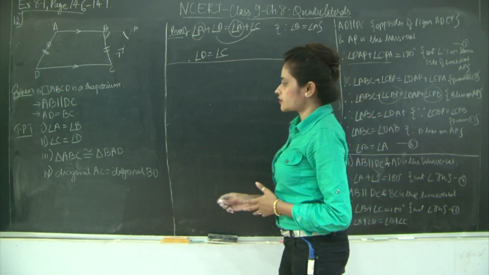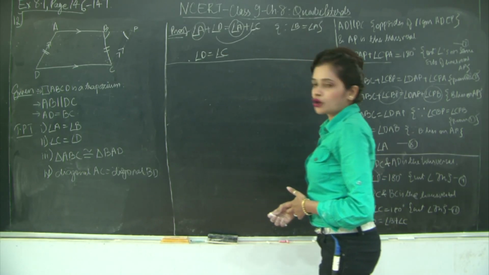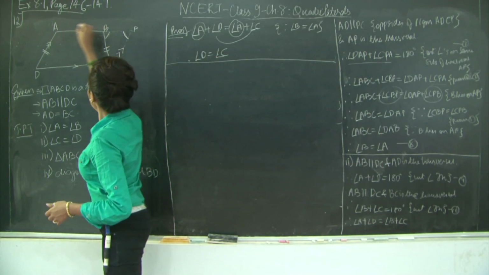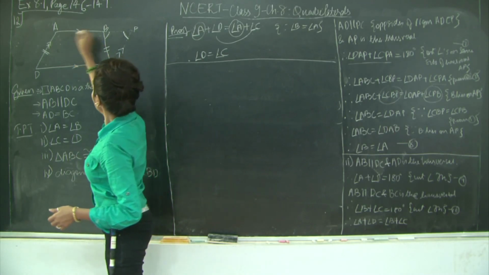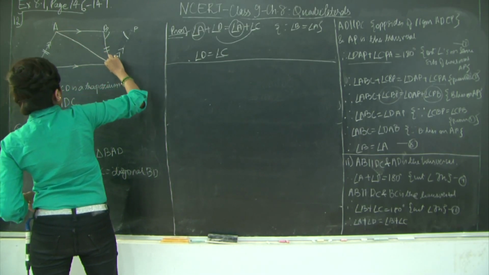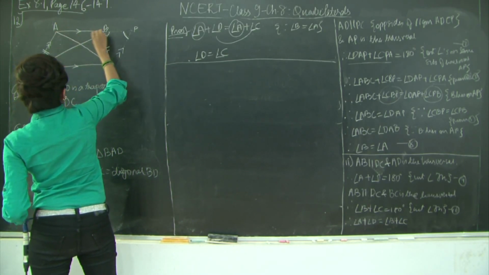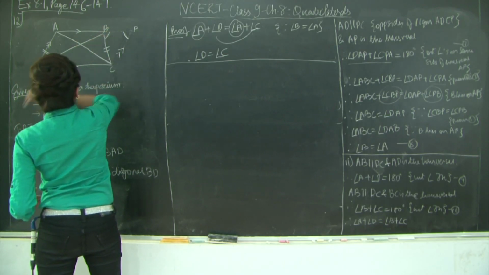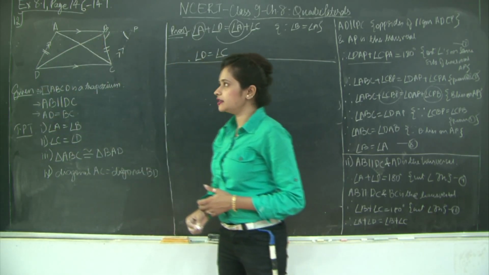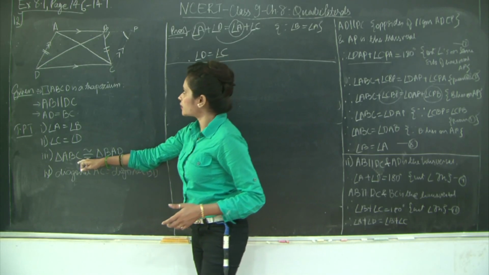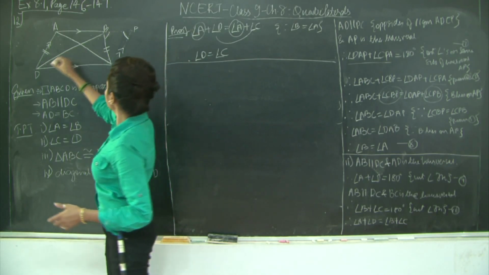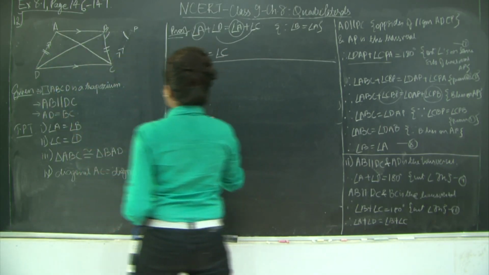Now we need to prove that triangle ABC and triangle BAD are congruent. So if you notice, we will have triangle ABC and triangle BAD. So how do you draw these triangles? Since you want ABC, you join points A and C to draw diagonal AC, and you join points B and D to draw the diagonal BD. So now do our triangles look complete? Triangle ABC. So I have triangle ABC and triangle BAD. So let's draw these over here.